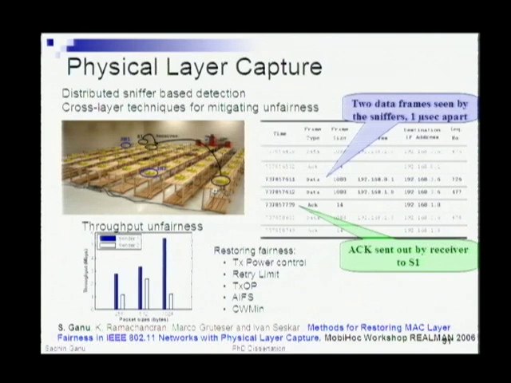But what we observed here is that even if two packets collide or arrive at the same time at the receiver, the Atheros based hardware was able to pick out information and decode the stronger packet, and it discarded the weaker packet. Because of this ability of the card, there's an inherent throughput unfairness that we saw, because the nearer flow or the stronger flow always got through, whereas the other flow, since it had to back off, suffered considerably. So there was a very significant unfairness in the observed throughput.